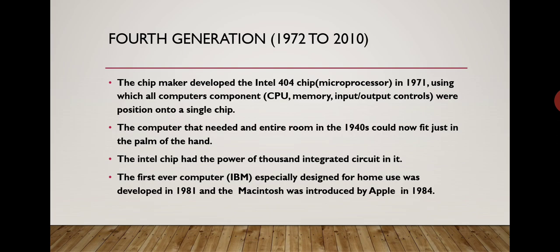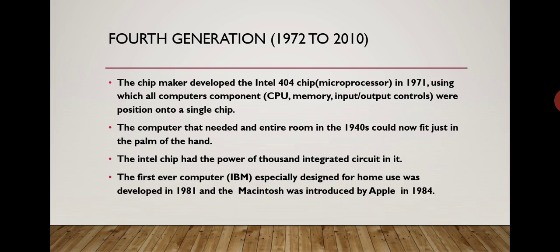The chip maker developed the Intel 4004 microprocessor in 1971, using which all computer components, CPU, memory, input output controls were positioned onto a single chip. The computer that needed an entire room in the 1940s could now fit in the palm of the hand.